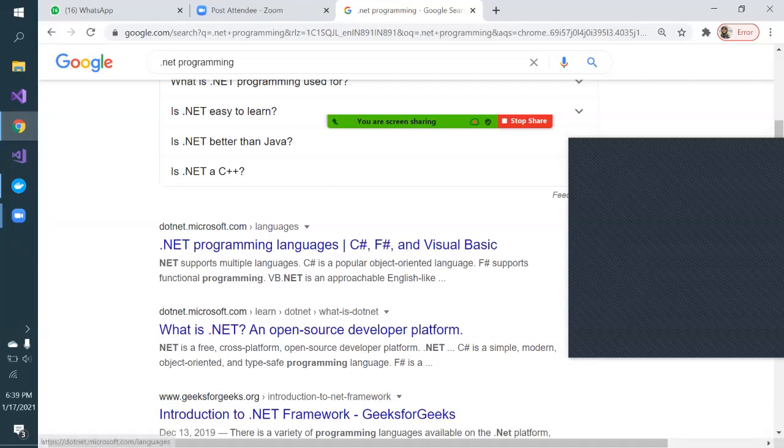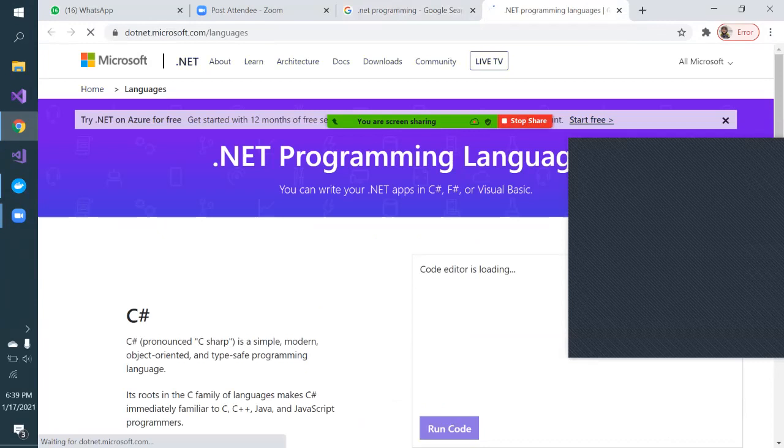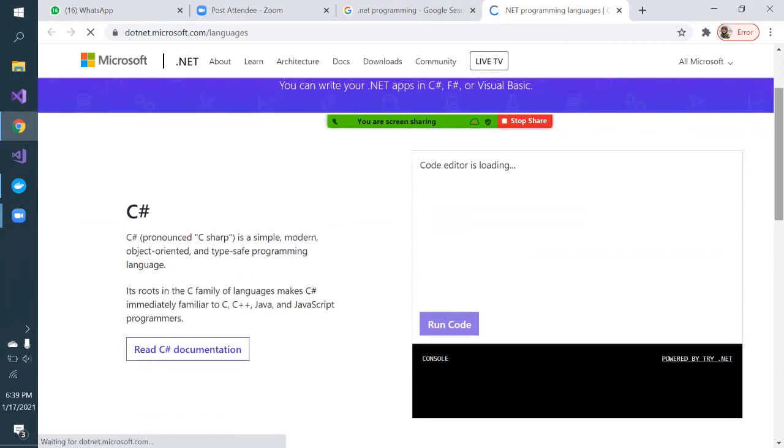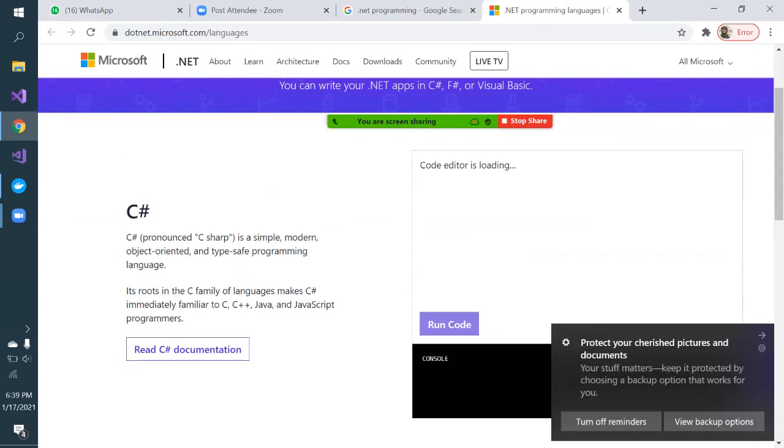The main official site to refer to any .NET tutorials or programming examples is .NET.microsoft.com. Likewise, there are some other important websites from Microsoft. And inside .NET, similar to Java, the main programming language we use is C#. We pronounce it as C sharp. This is the main programming language of .NET.